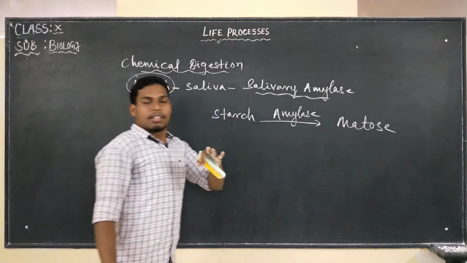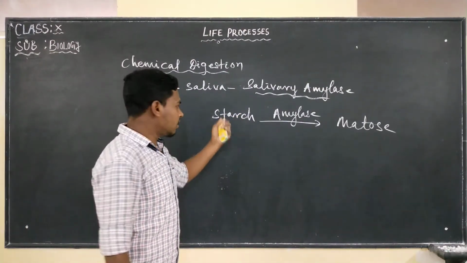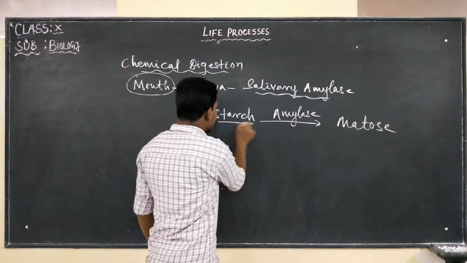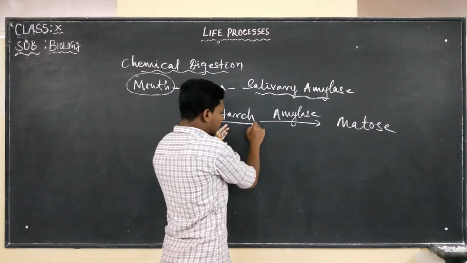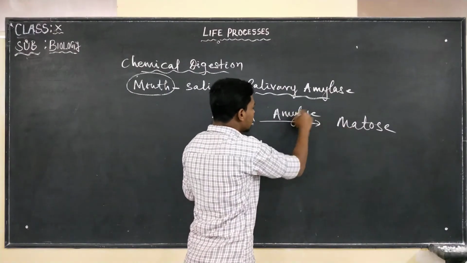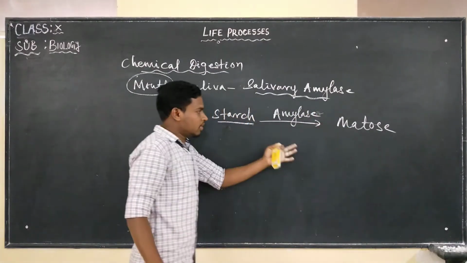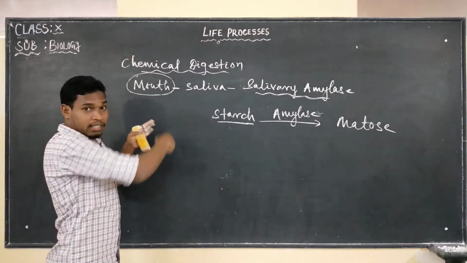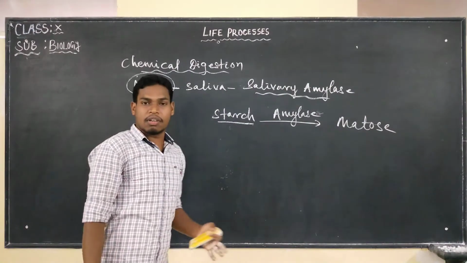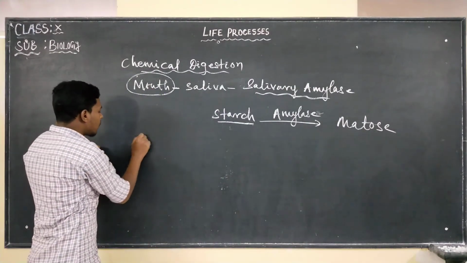So digestion of carbohydrate started where? In the mouth. Starch is a form of carbohydrate, and it is converted into maltose by the help of the enzyme known as amylase. Next, the esophagus does not secrete any enzyme. So we will see the stomach part.